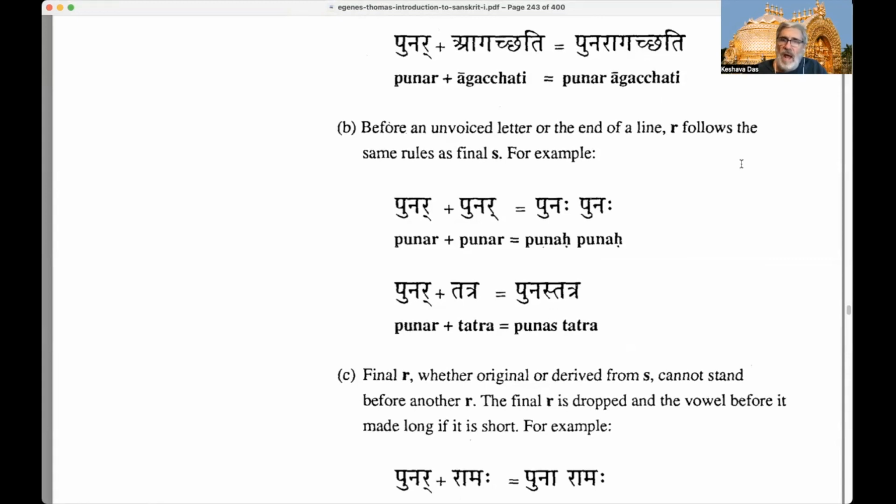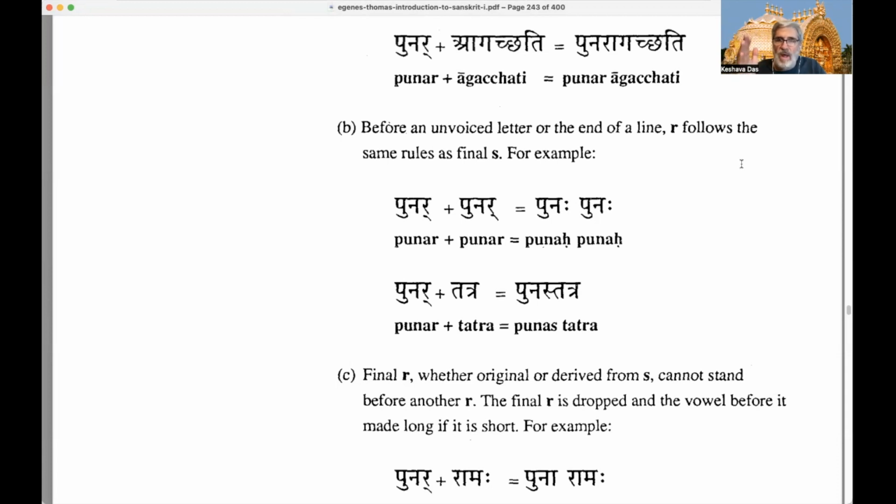So B, before an unvoiced letter, or the end of a line. At the end of a line, R follows the same rules as S, and we saw that sometimes S becomes visarga. So let's have a look. We have punah punah, here punar punar, which means again and again.